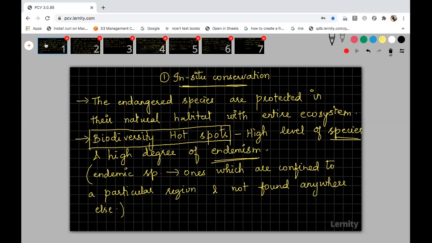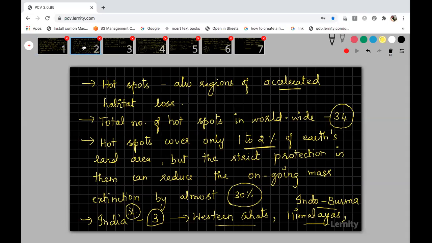This conservation part is very, very important, students, because in your NEET exams, they will always ask one question from this in situ conservation and ex situ conservation. From the biodiversity chapter, mostly the question in the NEET exam will be from this conservation part. They will give you 4 options and ask you to choose which is in situ conservation and which is ex situ conservation. So please remember, if they are asking in situ conservation, the options will be biodiversity hotspot, biosphere reserve, wildlife sanctuaries, national parks, and sacred groves.